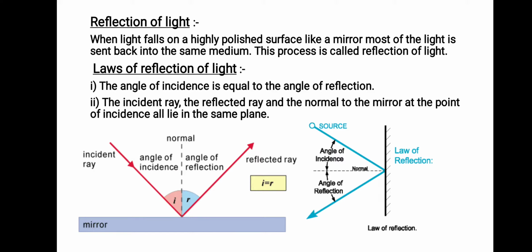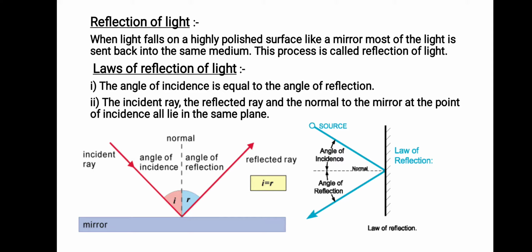Okay, so this is the first law of reflection. The second law of reflection tells you that the incident ray, the reflected ray and the normal to the mirror at the point of incidence all lie in the same plane.